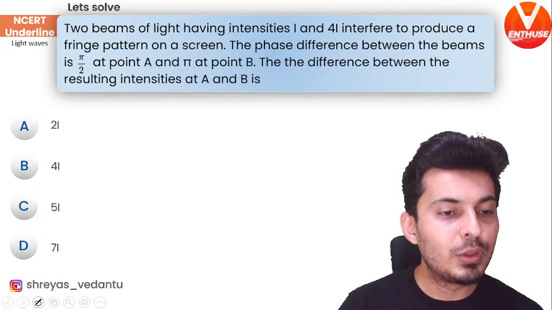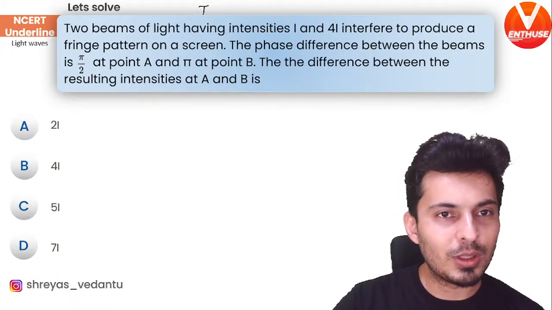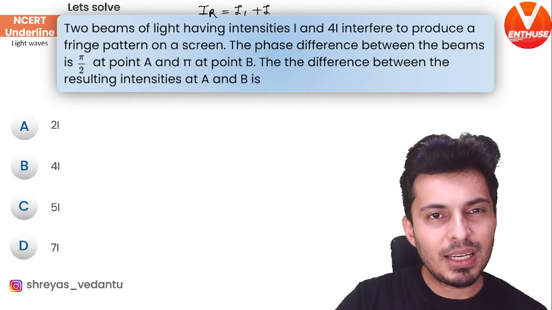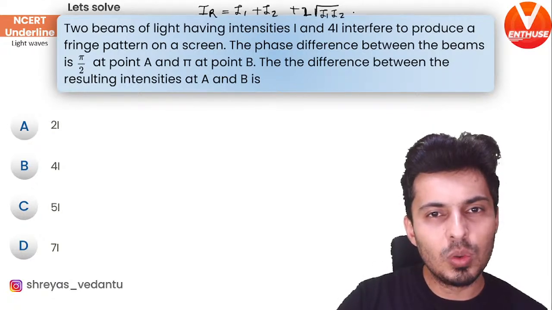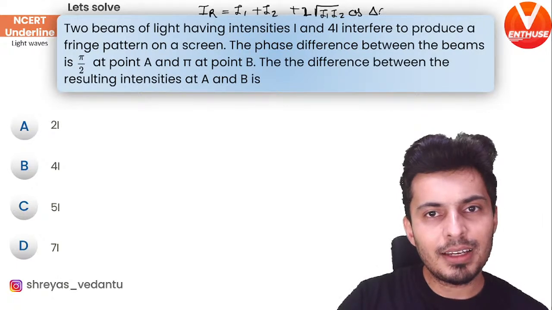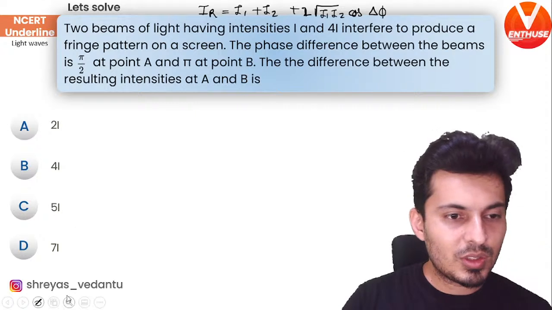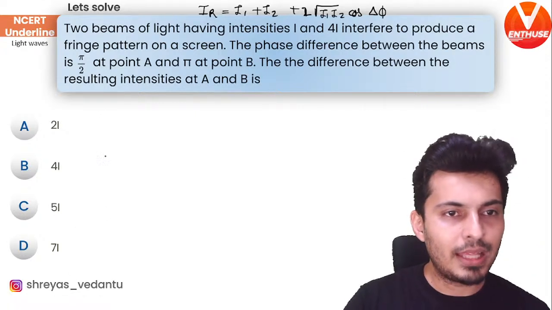I think we need to use this formula. I'll just put it up on the top of the screen. IR is I1 plus I2 plus 2 times root I1 I2 cos del phi. So this is the formula that you have to use. So let's do this. First let's talk about A and then B.